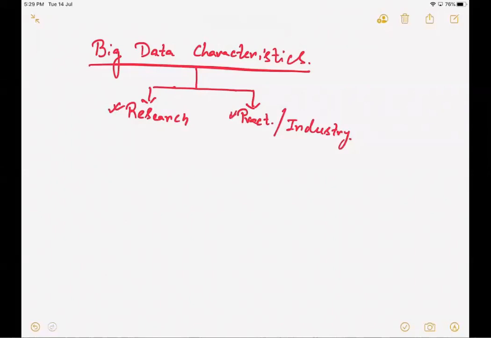Let's see. Firstly, from the research perspective, there are primarily three characteristics. The first one is called volume of the data. The second one is called complexity of the data.